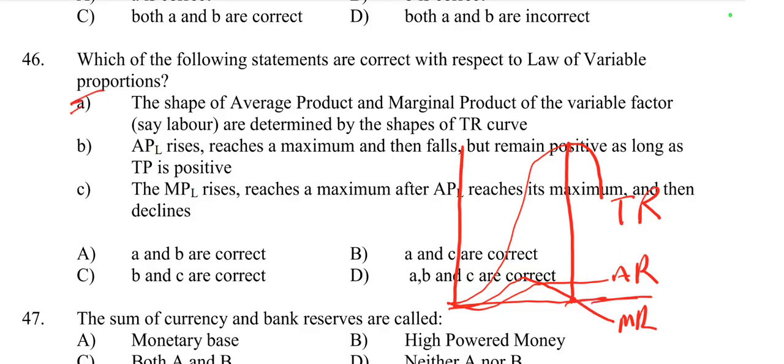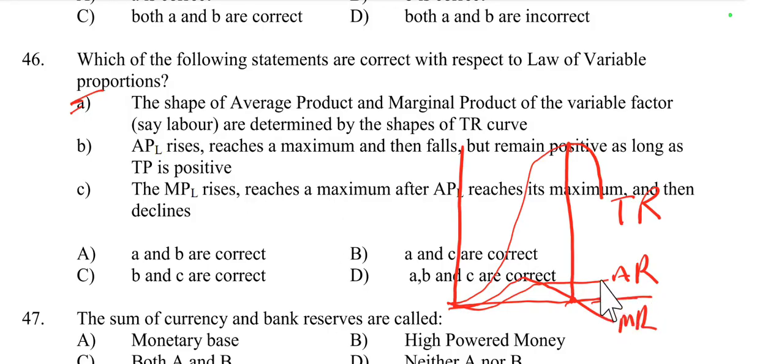This is right, because when TR increases, MR increases, then when TR is maximum, MR is 0, and when TR decreases, MR is negative. Then APL, average product of labor, rises, reaches a maximum and then falls. APL first rises, then reaches a maximum, then falls, but remains positive as long as TP is positive.